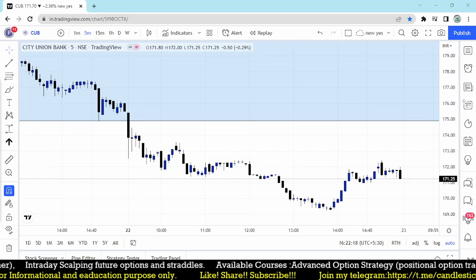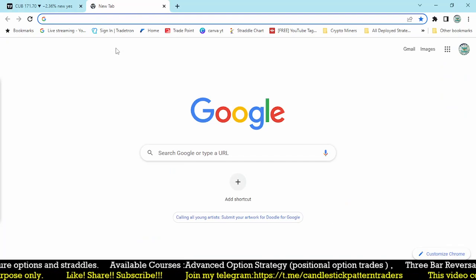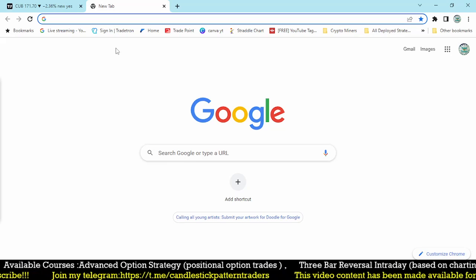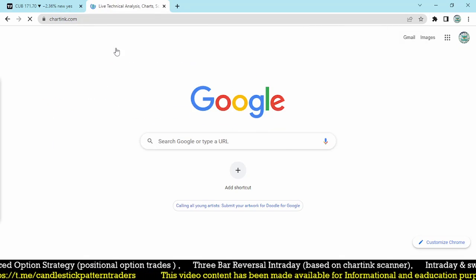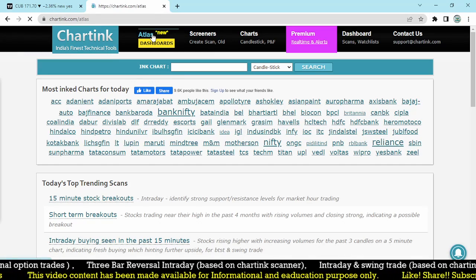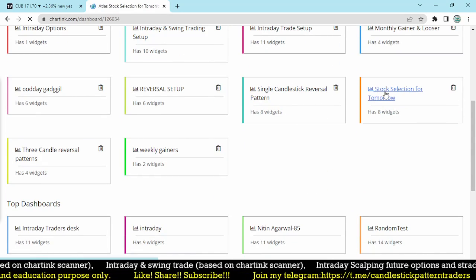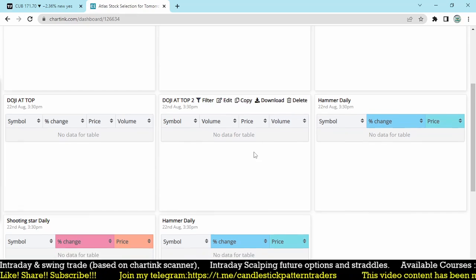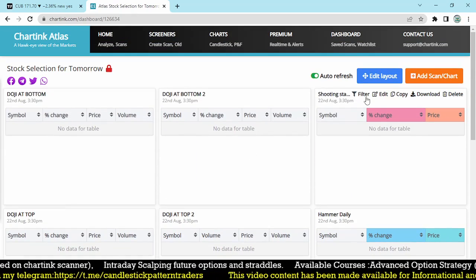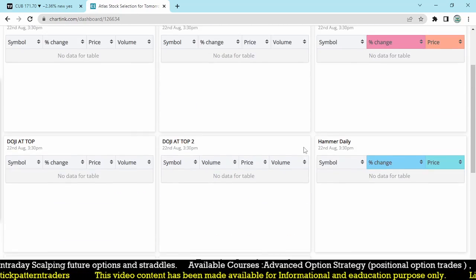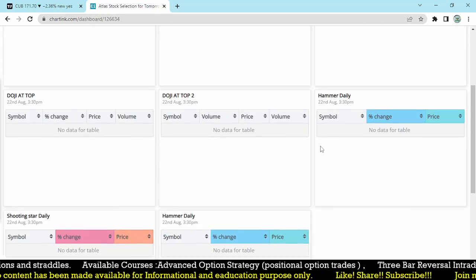So let me discuss stocks for tomorrow. That is also working well. Let me try to find the stocks for tomorrow based on our scanner and dashboard. Okay, stock selection for tomorrow. What are the stocks which we find? I didn't get any stocks here. Let's check it out. No stocks were found, so we didn't get any stocks for tomorrow.